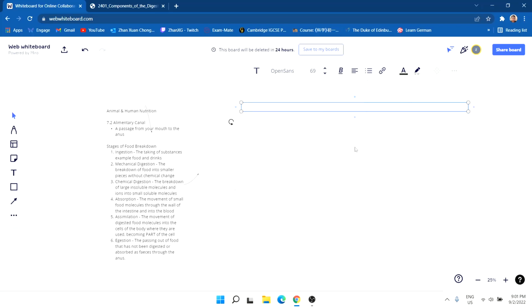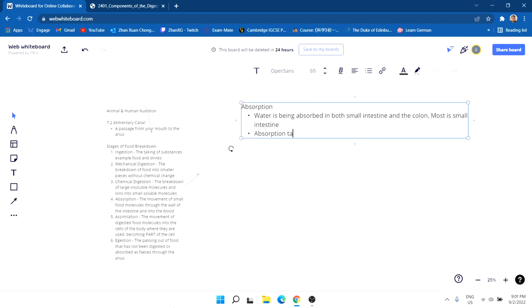Lastly we have absorption. This is important also before we end the topic. It's the movement of small food molecules through the wall of the intestine and into the blood, so it's being absorbed. Again remember that water is being absorbed in both the small intestine and the colon, but most is in the small intestine. Absorption takes place in the ileum.